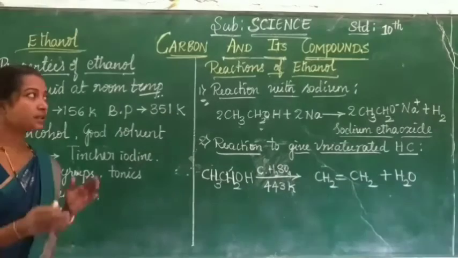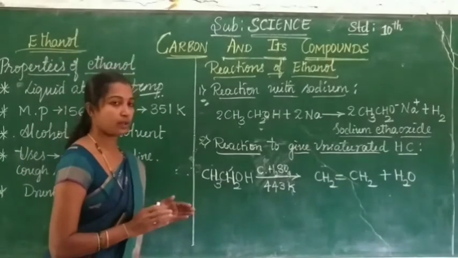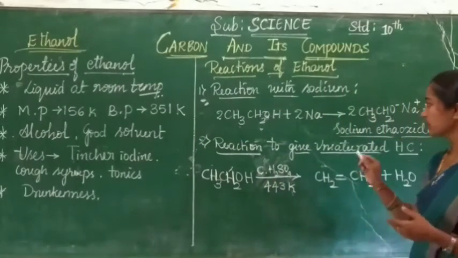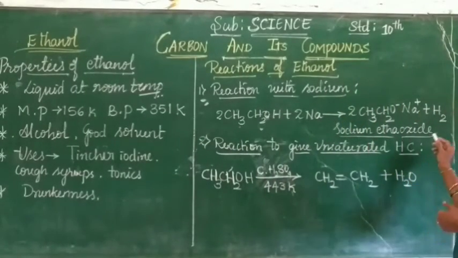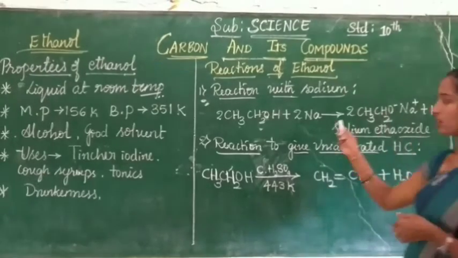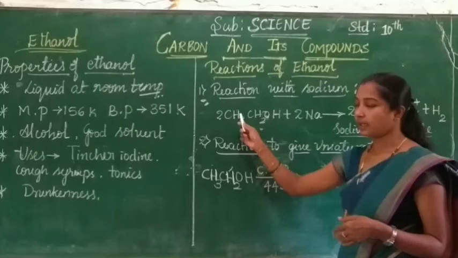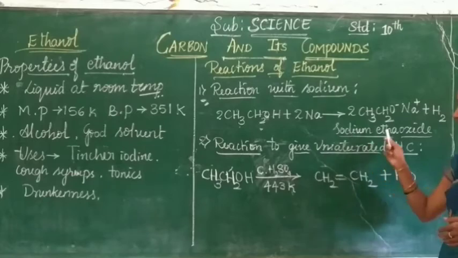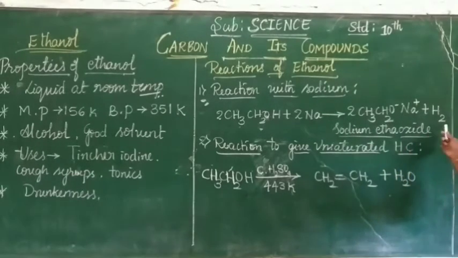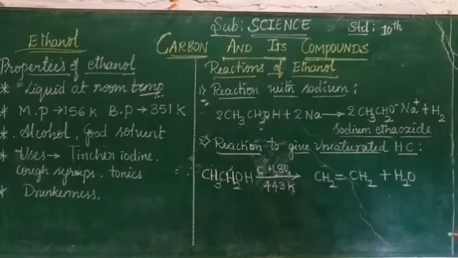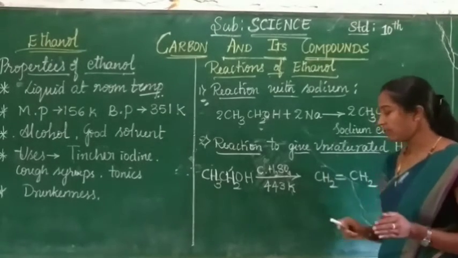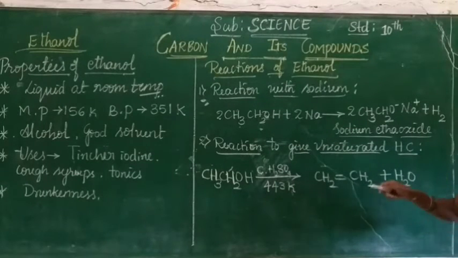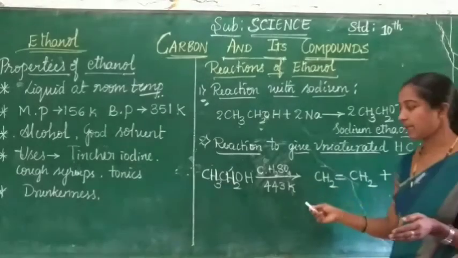Now let us come to the chemical reactions of ethanol. The reaction with sodium. Ethanol reacts with sodium. It gives sodium ethoxide with the liberation of hydrogen gas. Look at this, children. This is ethanol. Ethanol reacts with sodium, and it gives sodium ethoxide with the liberation of hydrogen gas. And in the next reaction, ethanol is converted into an unsaturated hydrocarbon.